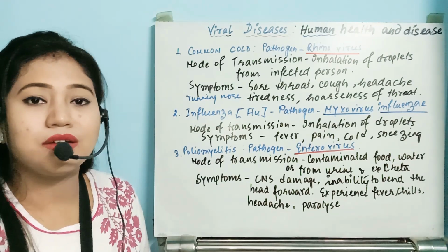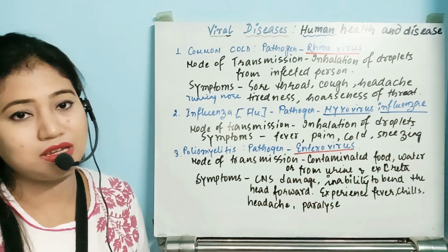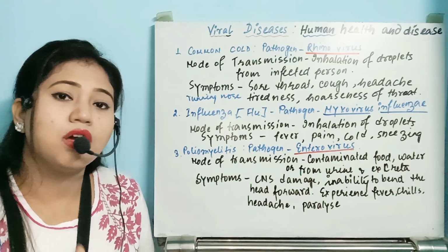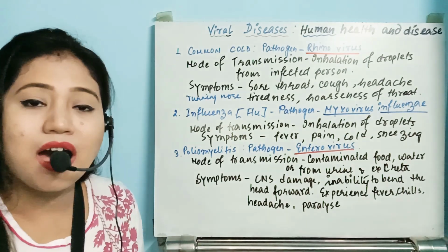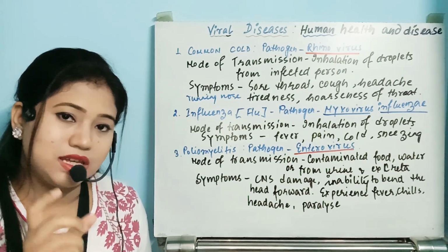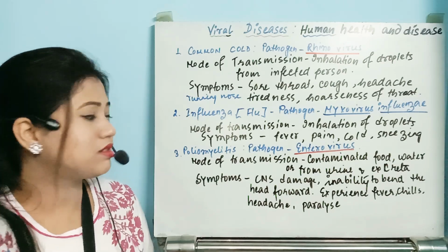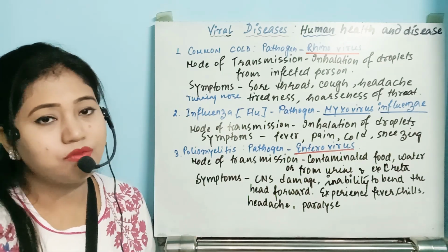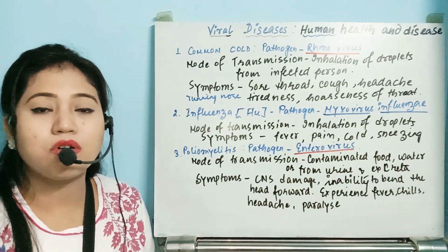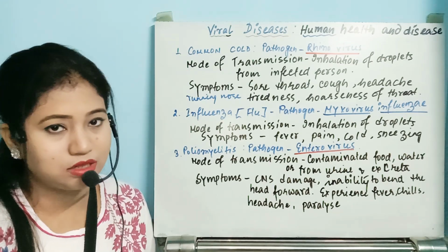So what happens on the first day? Suppose one child is suffering from polio. After 7 to 14 days, which is the incubation period of the polio virus, it is possible that within 14 days the whole class will suffer from that disease.